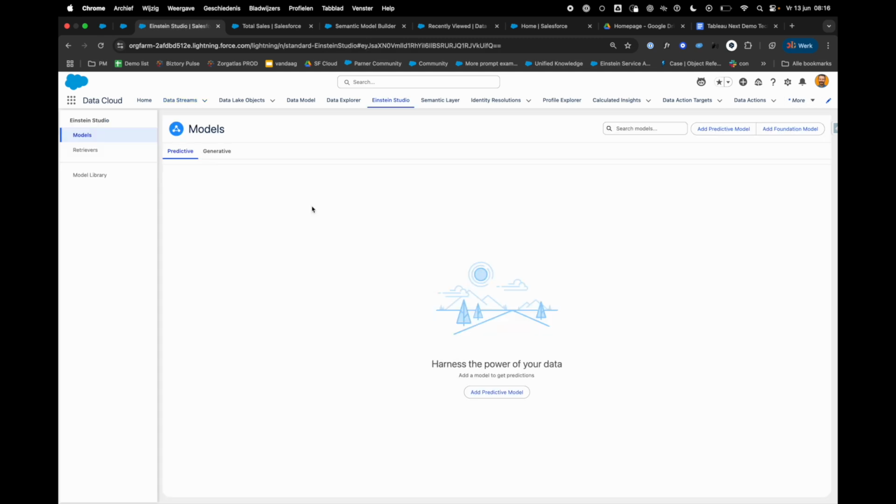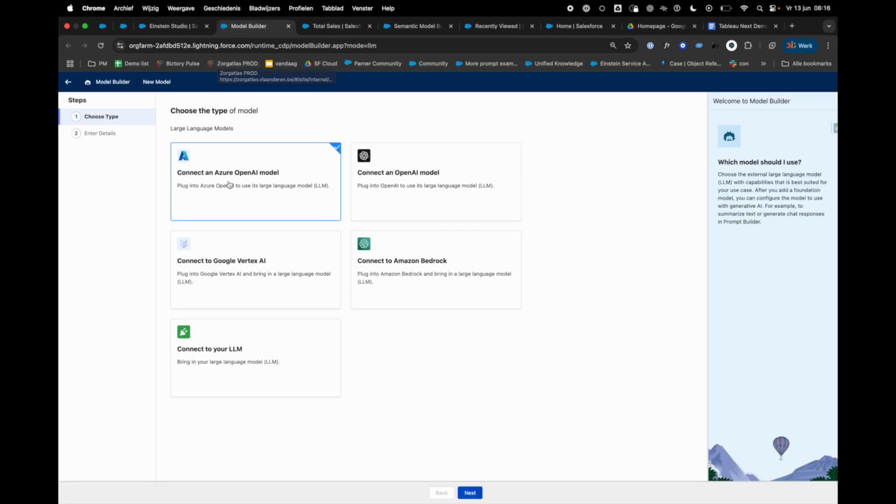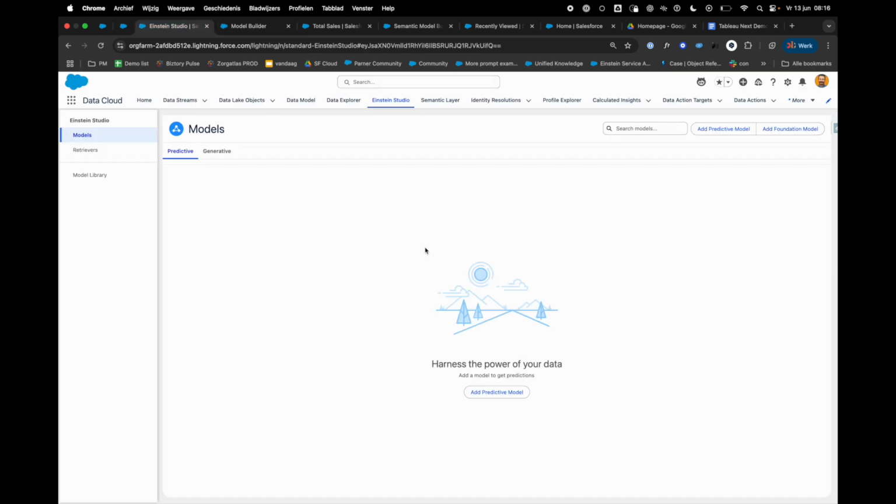So here we are in Einstein Studio. At first sight, not a lot is happening here, but oh my god, the possibilities are endless. I can build and train predictive models. I can even add foundation models. For example, I can connect to Azure, I can connect to OpenAI, I can connect to Google models. So bring your own model is possible as well.